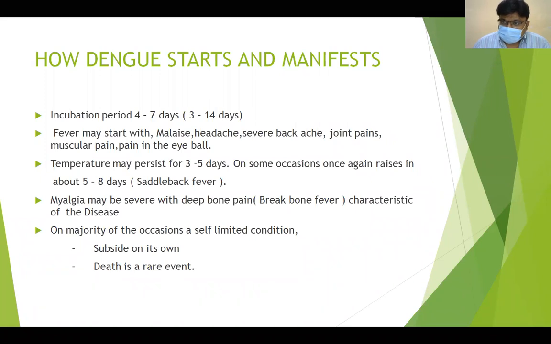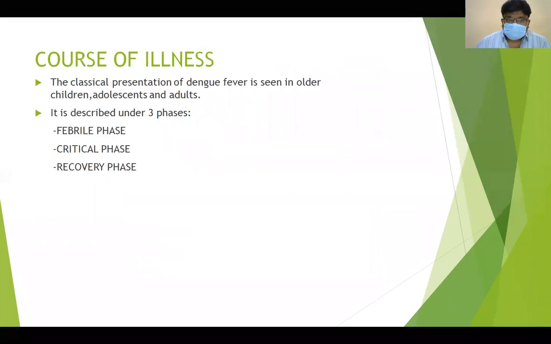So the incubation period will be around 4 to 7 days. It will be a biphasic fever with myalgias, arthralgias, rash, severe backache, and retroorbital pain. It's also called breakbone fever because of deep bone pains. So, the course of illness.